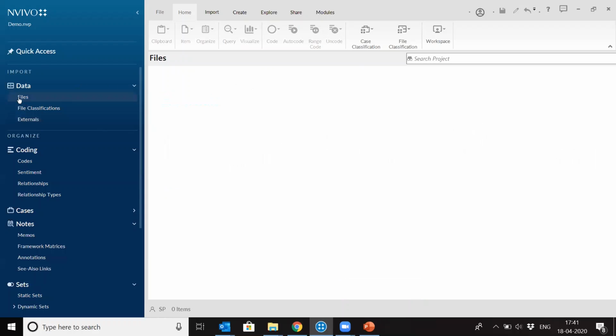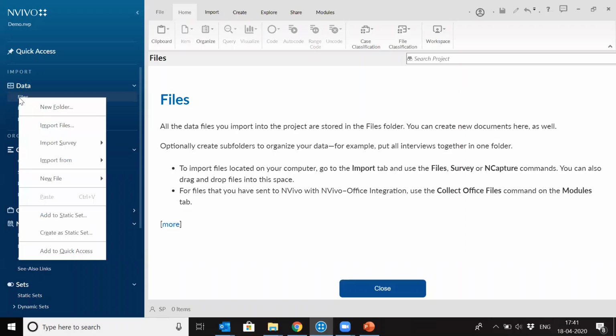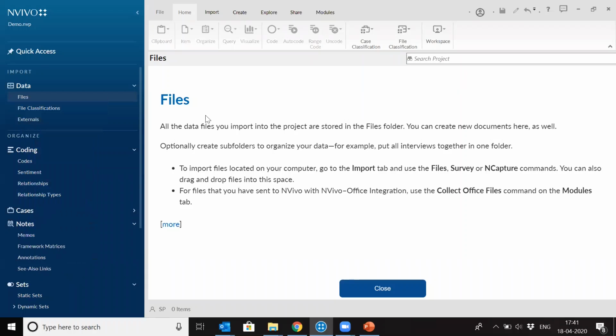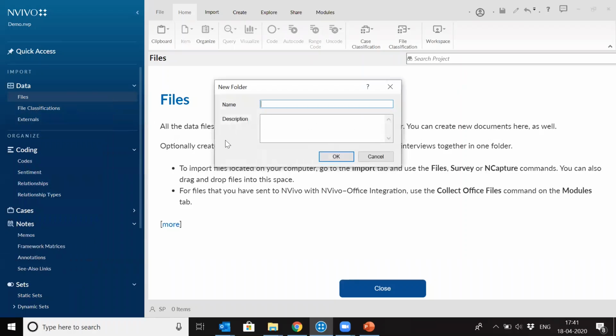Just for today's demonstration purposes, I'm creating different folders for different data formats, so that it will be easy for us to understand, right? So I'm creating folders under files. Any external data which we bring in will come under files in NVivo. So let's start by creating folders for different data formats.